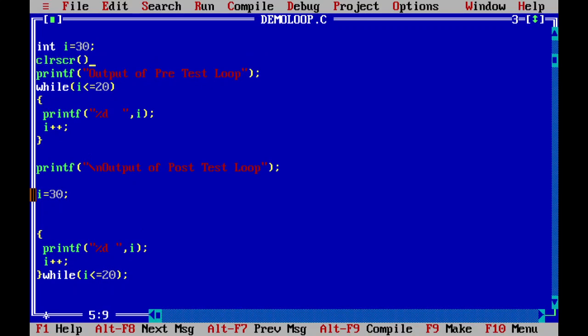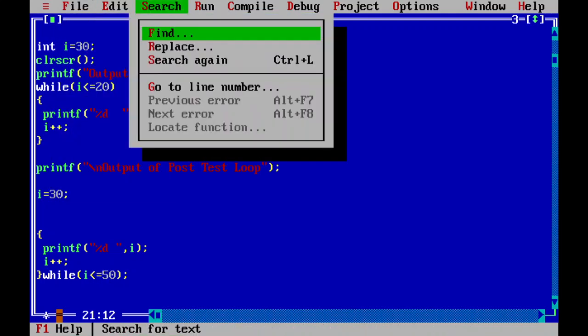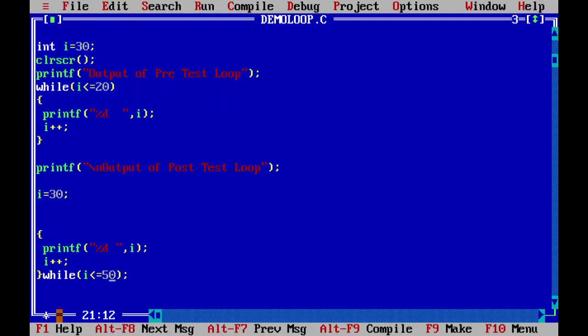The first one is pre-test, that's fine, but the second one is not post-test. The second one is while only. This is while only. By mistake, if I am writing 50 here, can anybody tell me what will be the output? Yes, I think some of you got it right. The output will be an infinite loop, because I is equal to 30 here.